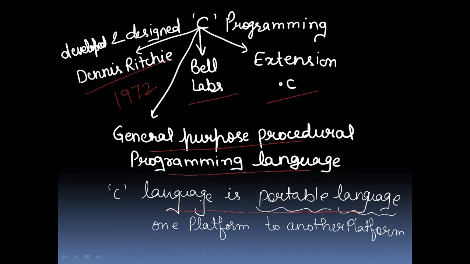It is a system programming language, procedure oriented programming language, structured programming language, mid-level programming language, designed and developed by Dennis Ritchie at Bell Labs of AT&T, that means American Telephone and Telegraph, located in USA.